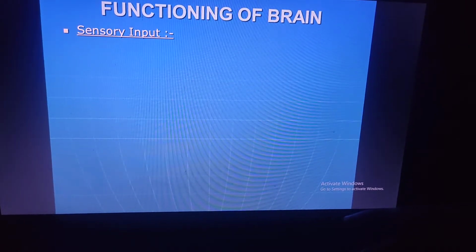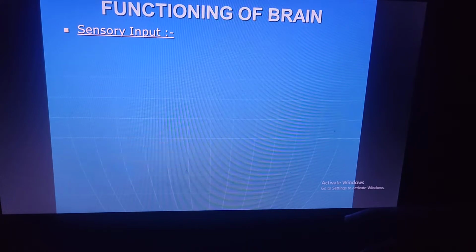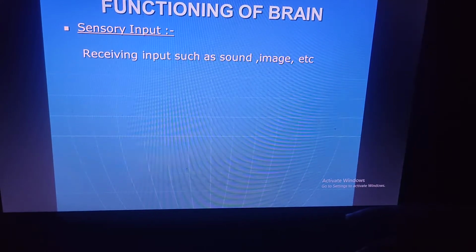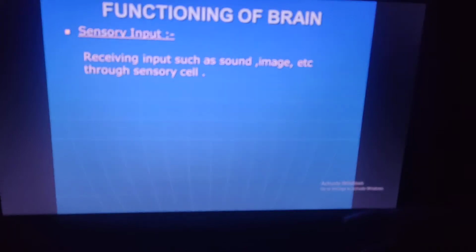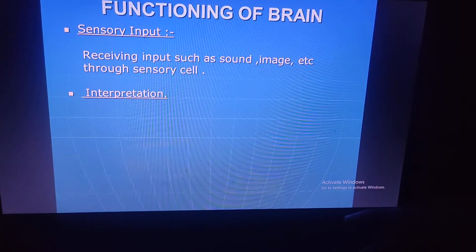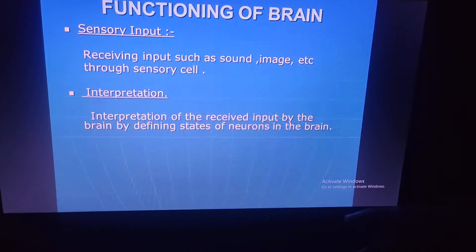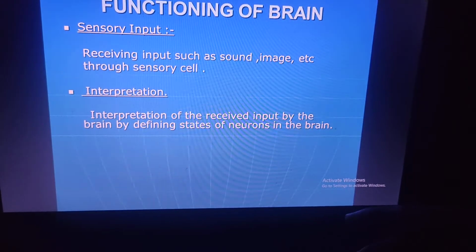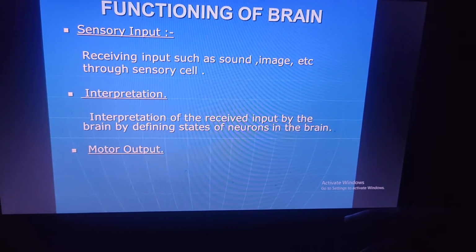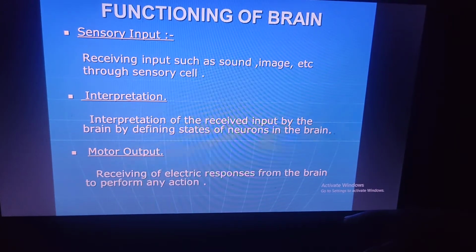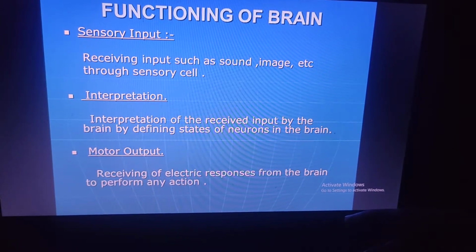Functioning of the brain. What is the function of the brain? Sensory input: receiving input such as sound, image, etc. through sensory cells. Interpretation: interpretation of the received input by the brain by defining states of neurons in the brain. Motor output: receiving an electronic response from the brain to perform any action.